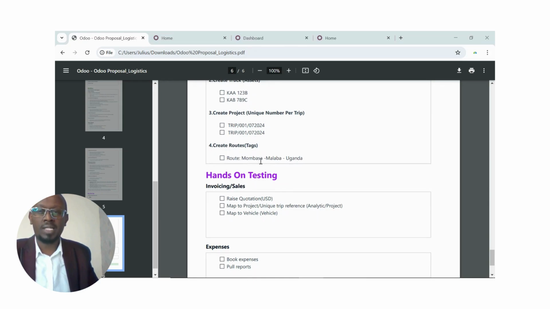Lastly, we can also have tags. Maybe you have defined routes. Maybe Mombasa to Malaba to Uganda is a certain number of kilometers on estimate. So it's good also to define that.